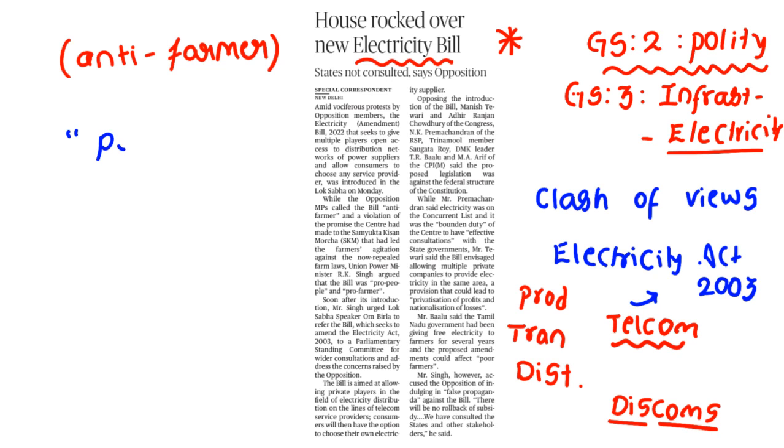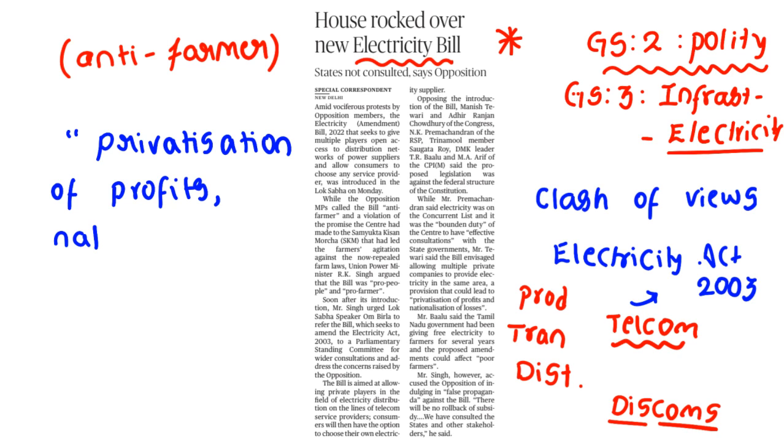See, actually it is privatization of profits. This is the criticism that they are facing. Privatization of profits. Profits are going to private pockets, and nationalization of losses. Losses are going to be covered by the state and the central government. Clear? So that's why they are saying that you are giving profits to the private people and you are asking governments to take the losses, and how can these losses be filled up unless we are going to earn at one or the other place.